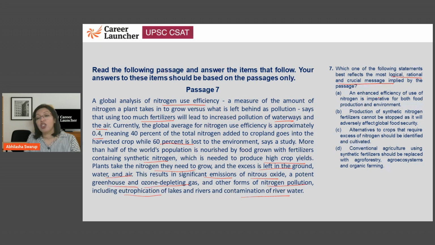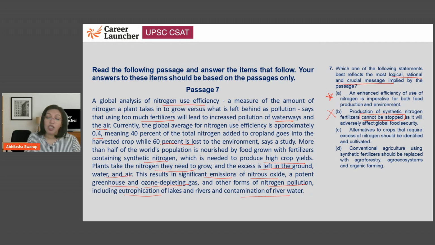An enhanced efficiency of use of nitrogen is imperative for both food production and environment. And I can put a star on this, but let's go and look at the other options. Production of synthetic nitrogen fertilizers cannot be stopped as it will adversely affect global food security. Well, it cannot be stopped is too extreme. If there were replacements, we could stop it, but that is not the message that the author is saying.